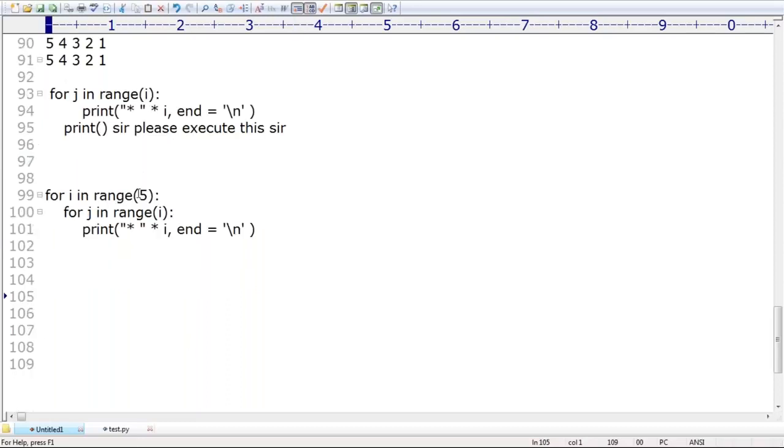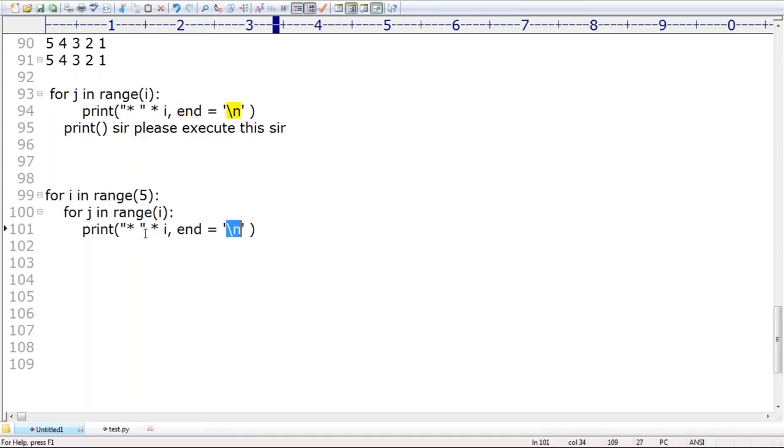For i in range of 5. Can you please tell what are the possible i values? 0 to 4. For j in range of i, for j in range of i, print star i number of times, end is backslash n.